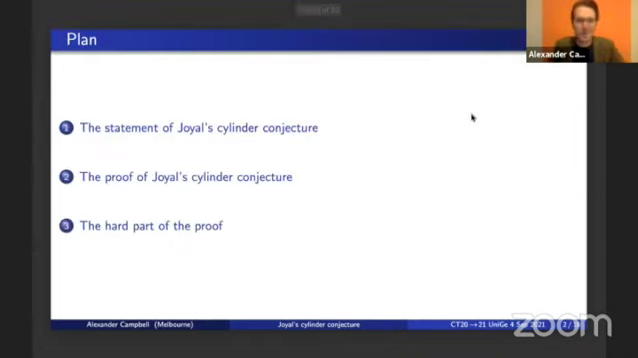This talk will be in 3 parts. In the first, I'll give background to and the statement of Joyal's cylinder conjecture. In the second part, I will outline my proof of this conjecture. And in the third part, I'll say a few things about the hard part of the proof. So first, the background and the statement.